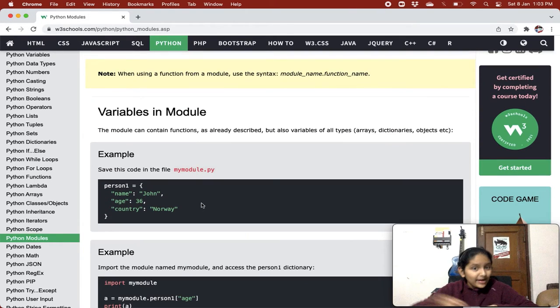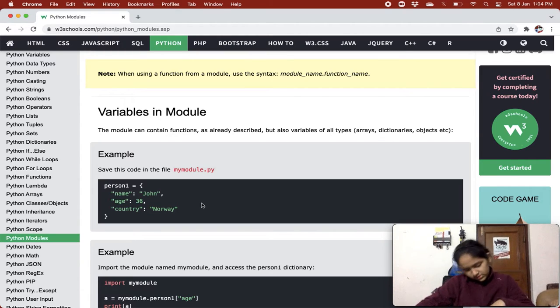Okay, so now variables in modules. It's saying not only functions, but variables can also be in modules. The module can contain functions as already described, but also variables of all types: arrays, dictionaries, objects, etc.